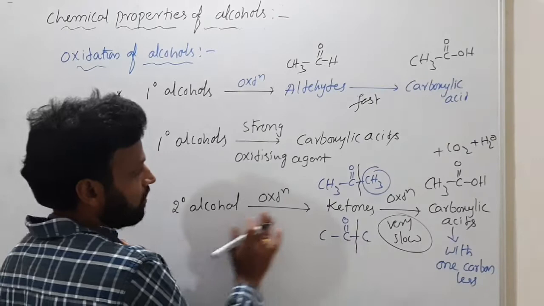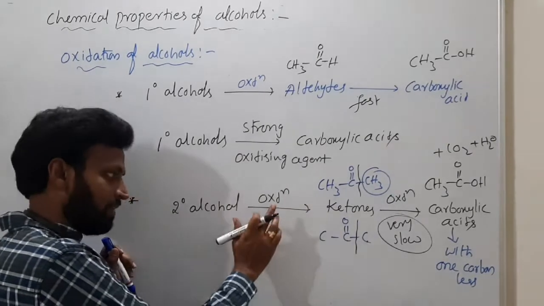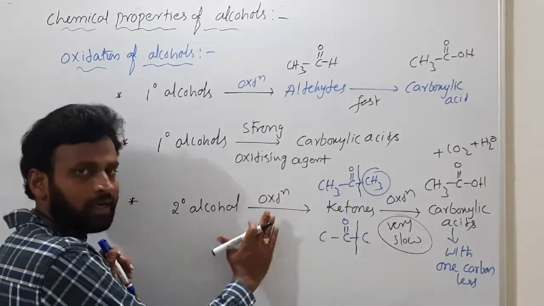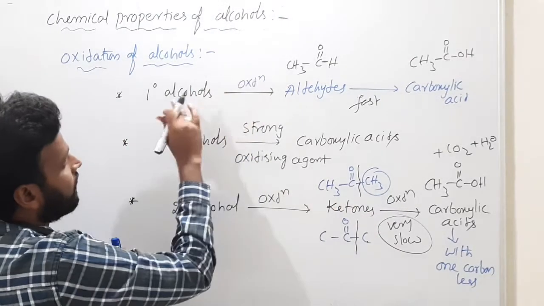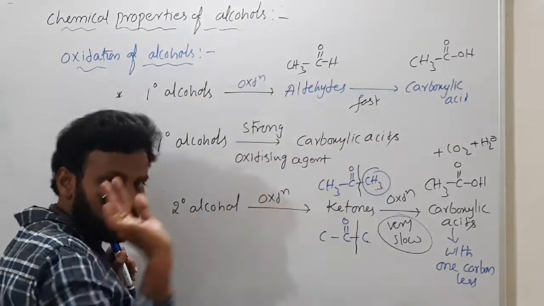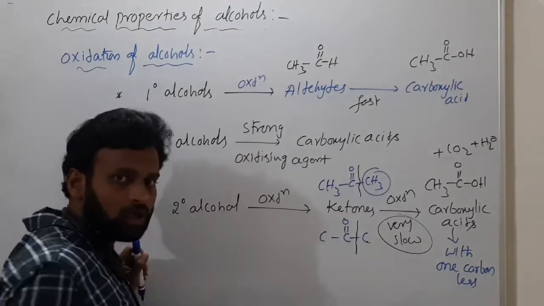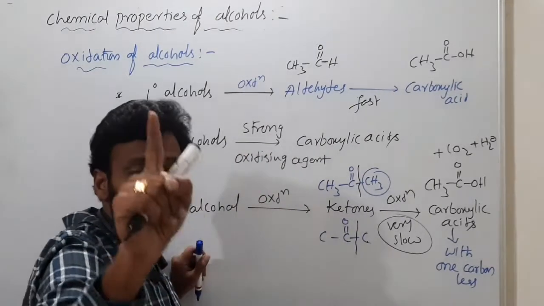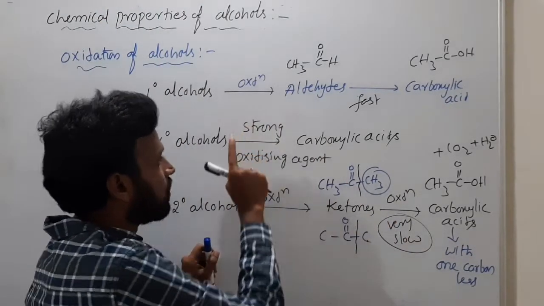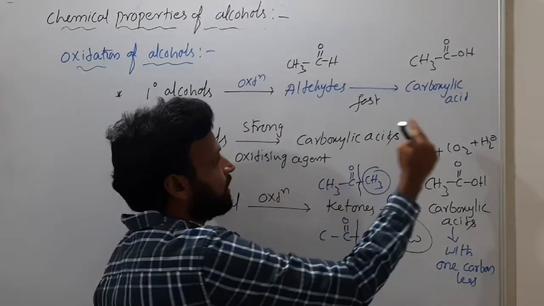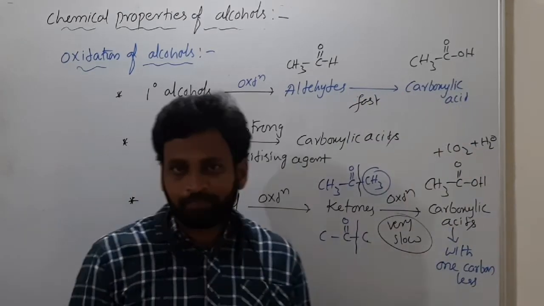Secondary alcohol is converted to ketone, whether we use a strong or a mild oxidizing agent. Carboxylic acid will form or not depends on the strong oxidizing agent only. If you use a strong oxidizing agent, then the final product is carboxylic acid.